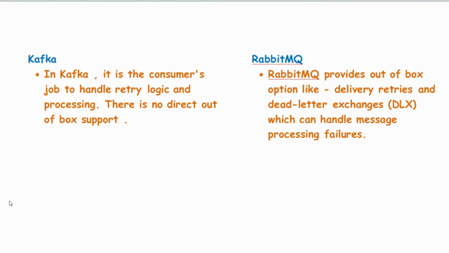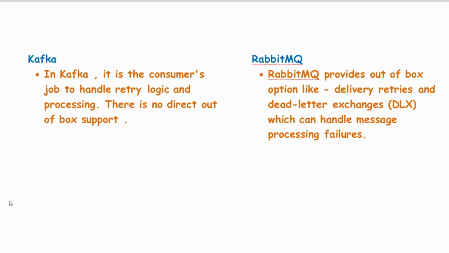In Kafka, in case of any issue, and suppose the flow of message consumption is broken, the retry logic and the processing are completely the consumer's job.